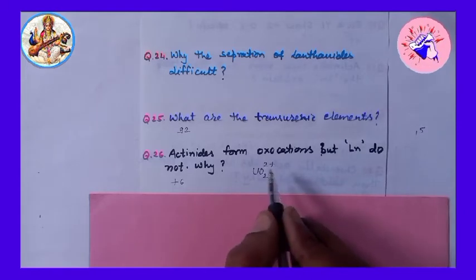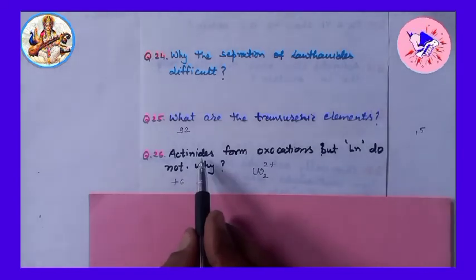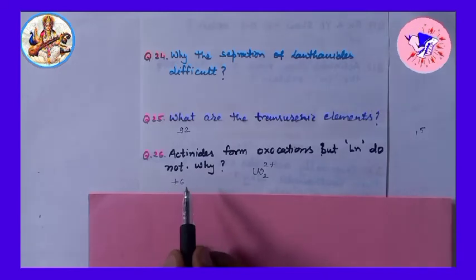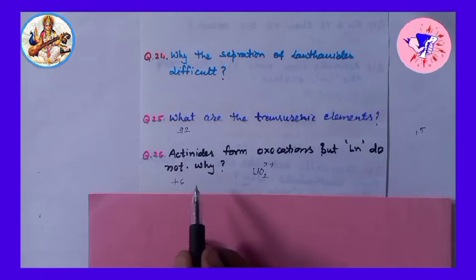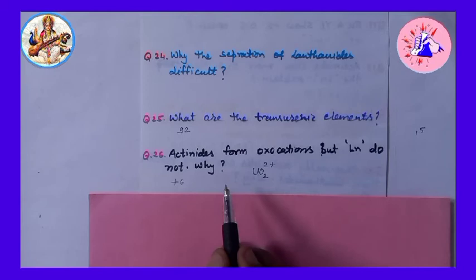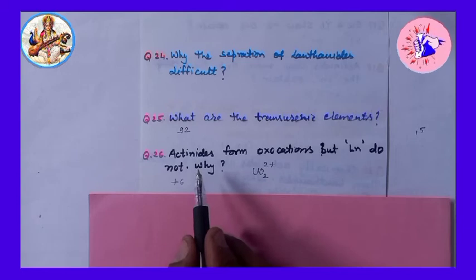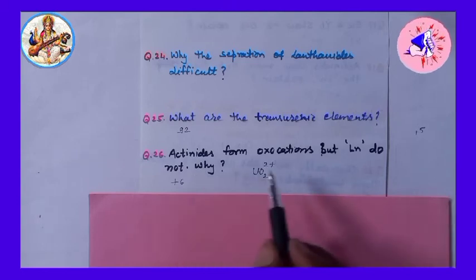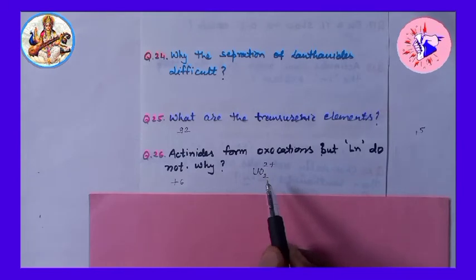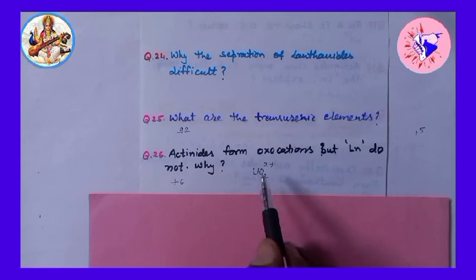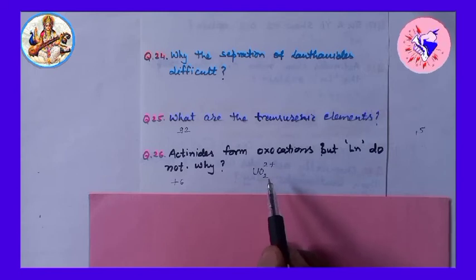I repeat, when the oxidation state of actinides increases to +6, then they do not form simple ions. The higher oxidation state leads to high charge density on actinides, which favors the formation of oxocations such as UO2 2+ in solid state and in solution. These oxocations are stable in acids as well as in aqueous solution.